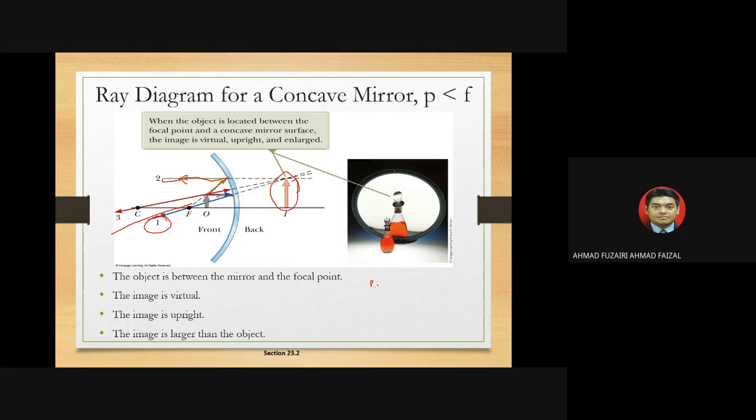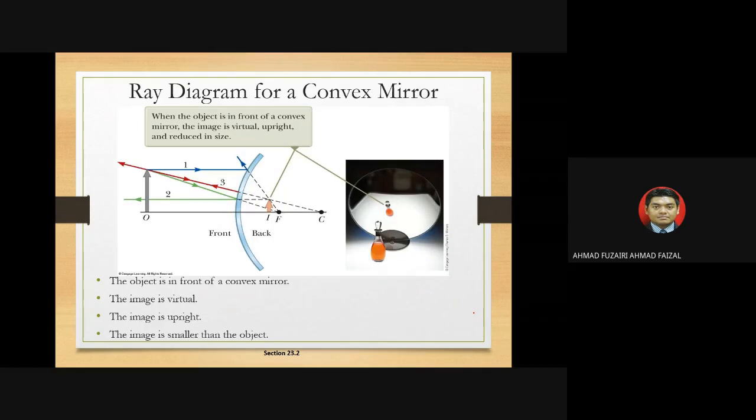Remember, first, sama ada apa? Real or virtual. Okay, one is upright or inverted. Okay, and another one is large, or diminished. Okay, real, virtual, upright, inverted, or large, diminished. So the image is larger than the object. The image is upright compared to the object. Okay, the image is virtual because it falls beyond the mirror.